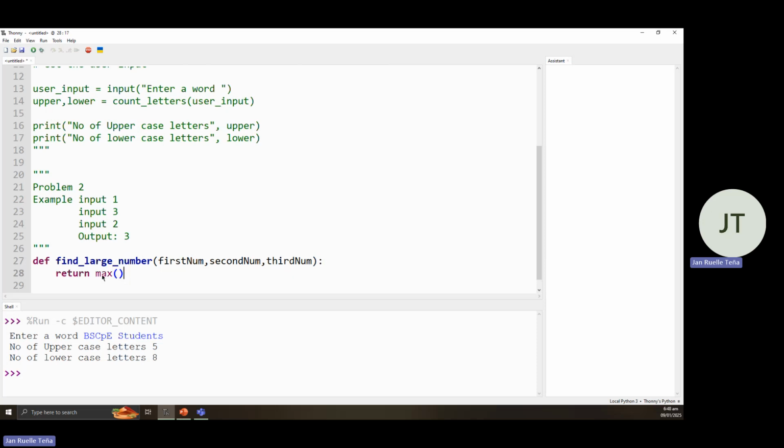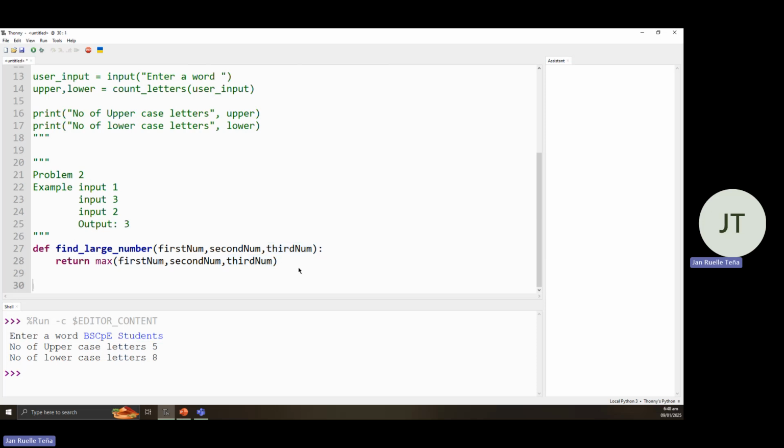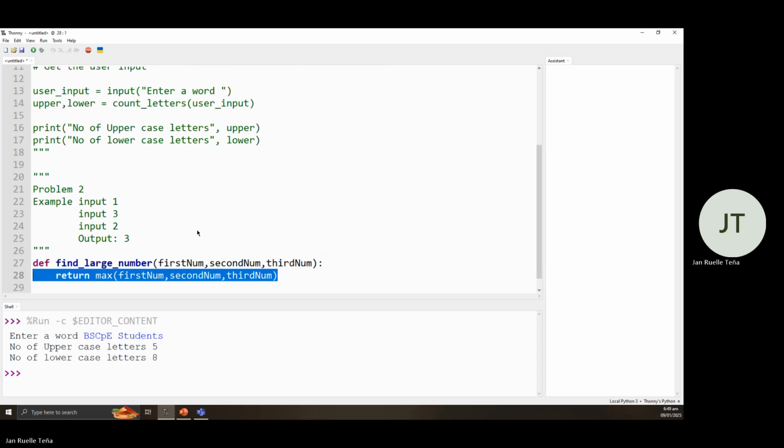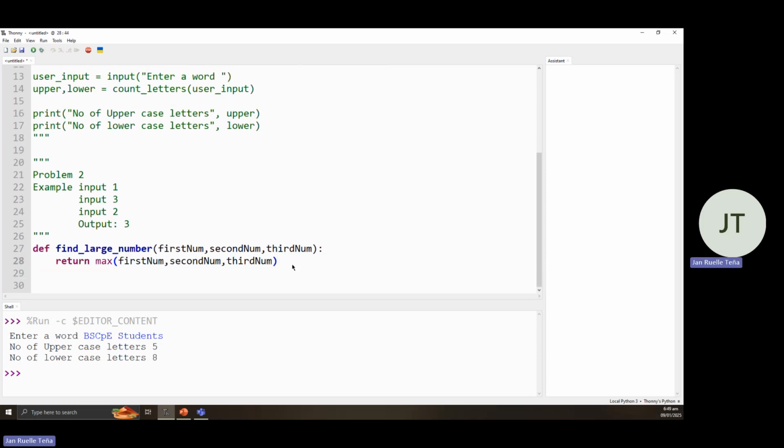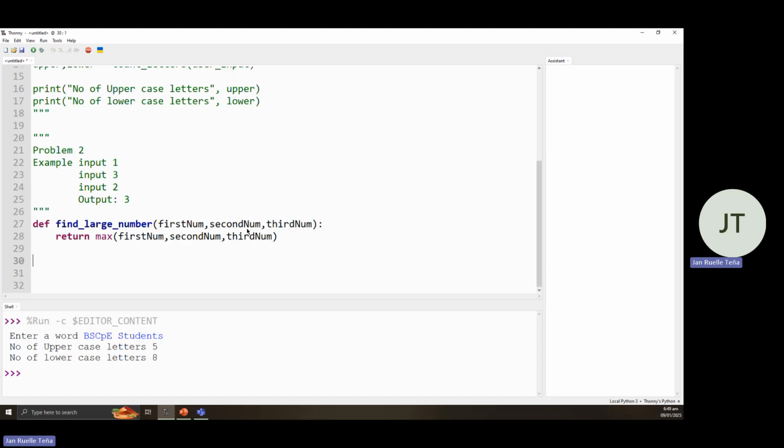So this max function compares all three numbers and finds the largest among them. So since we have this one, we'll just input the first number, second number, then third number. Okay? So this would return the larger of the three numbers. Okay? Then next would be typing the user inputs. Get the user inputs.